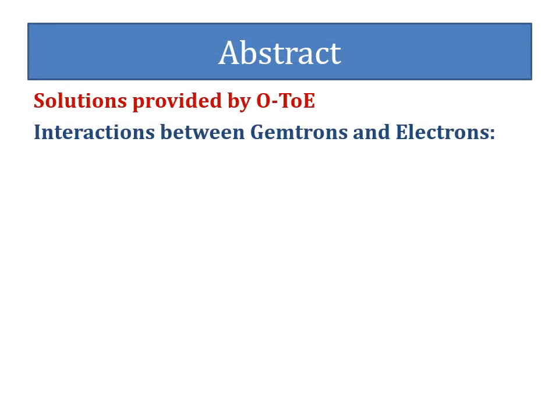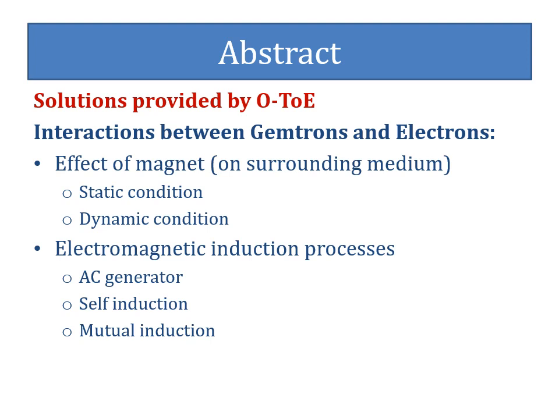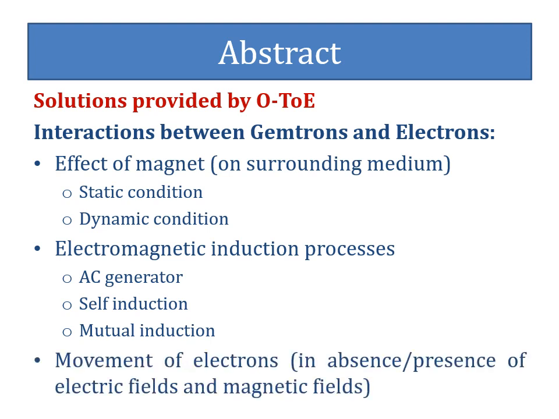These interactions are also responsible for effect of magnet on its surrounding medium during its static and dynamic condition, electromagnetic induction processes like AC generator, self-induction and mutual induction, and movement of electrons in cathode ray tube or particle accelerator in absence or presence of electric and magnetic fields.